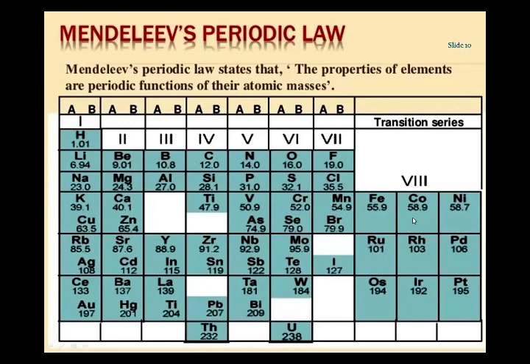Similarly we have cobalt, atomic mass 58.9, and that of nickel is 58.7. It means nickel and cobalt also do not have the correct place in the periodic table, because cobalt has a higher atomic mass than nickel. So nickel should come before the cobalt. So this is the one defect.